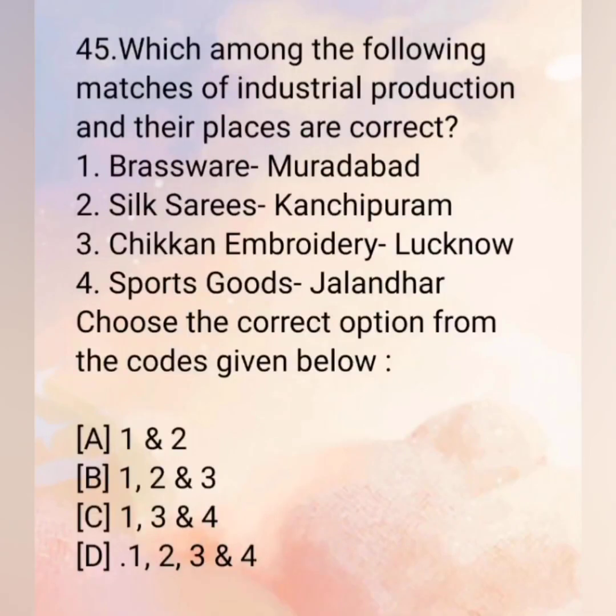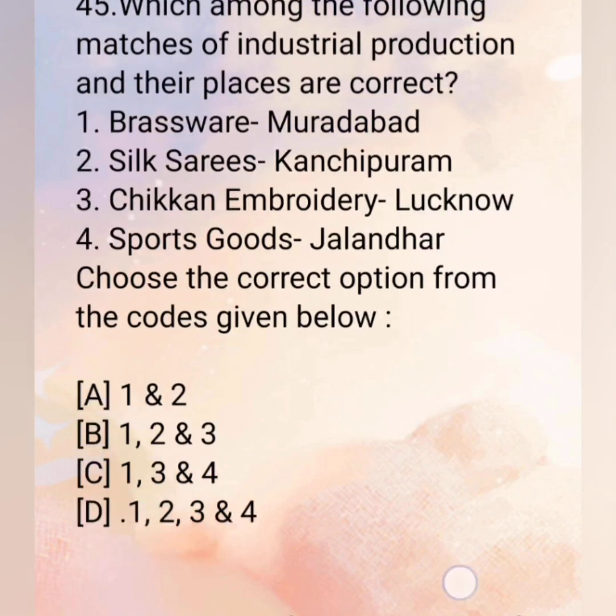45. Which among the following matches of industrial production and their places are correct? First, brassware, Moradabad. Second, silk sarees, Kanchipuram. Third, chikan embroidery, Lucknow. Fourth, sports goods, Jalandhar. Choose the correct option from the codes given below. A. First and second. B. First, second and third. C. First, third and fourth. D. First, second, third and fourth. The correct answer is D. First, second, third and fourth.